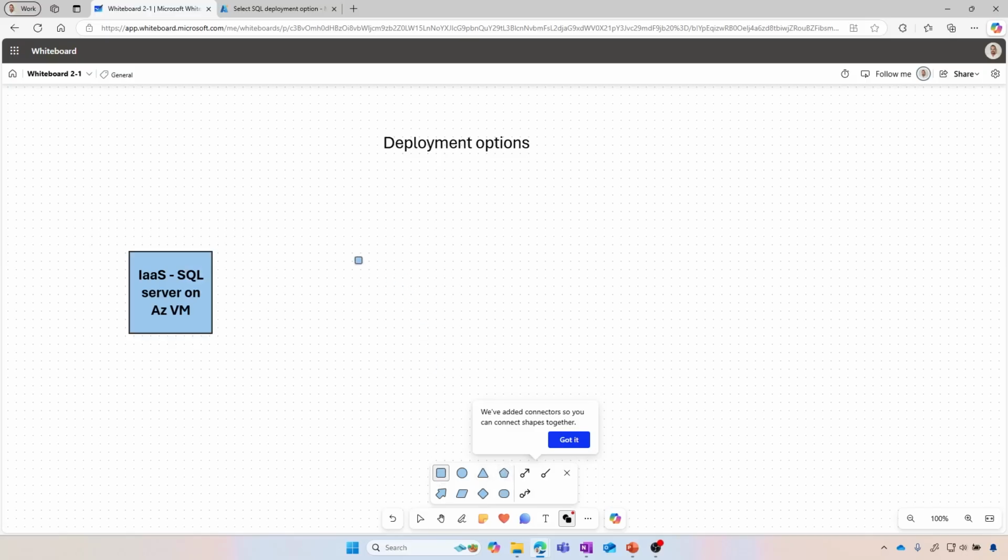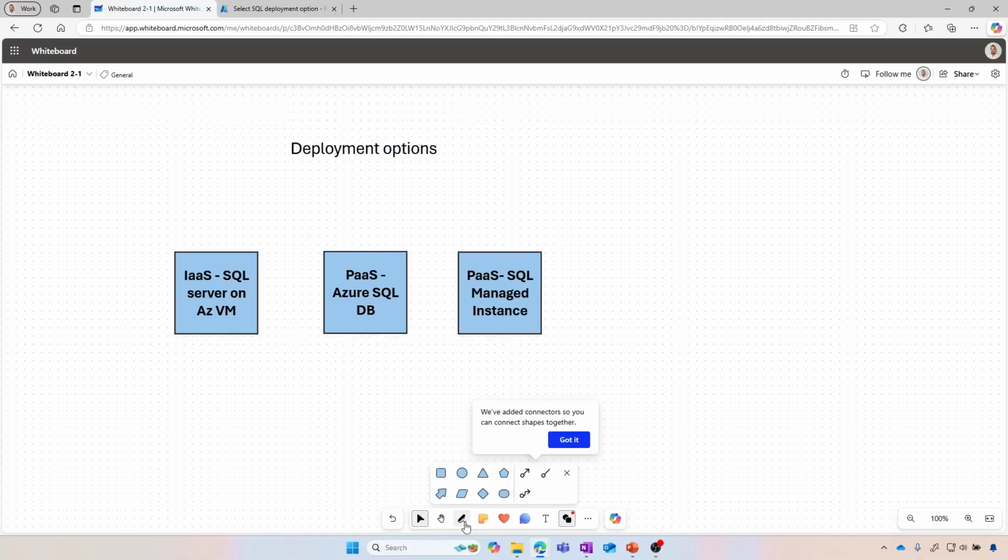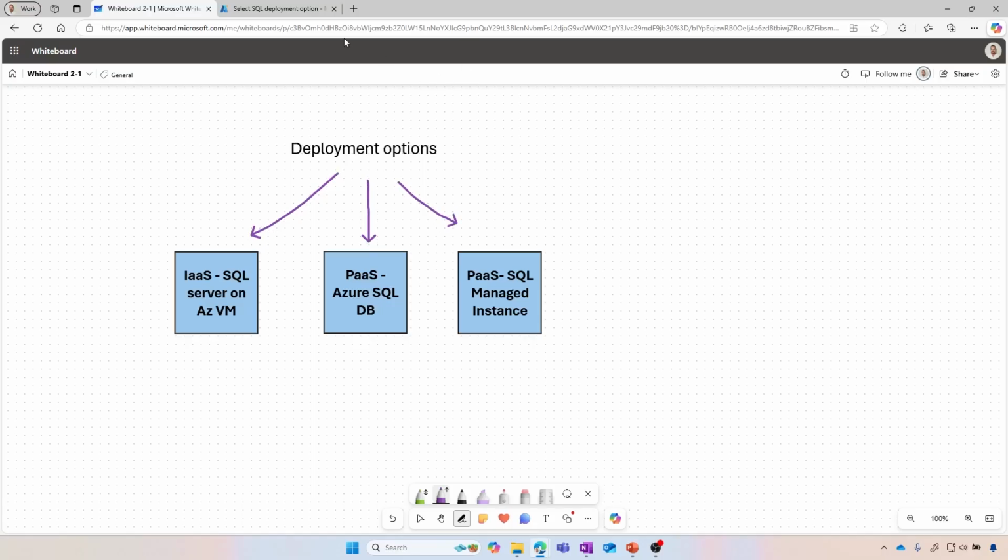That's our option number one. Next, what we have, and this is what we're going to see now, we have the option of PaaS solution with an Azure SQL DB. And then another PaaS solution with a SQL managed instance or SQL MI. Okay, so let's see a little bit more of those here. So here, kind of a good recap between those different options for our deployment, right? So three main options. So let's see it in the portal.